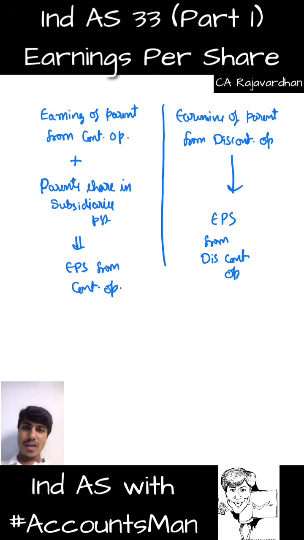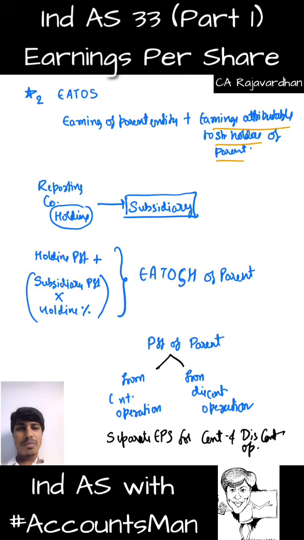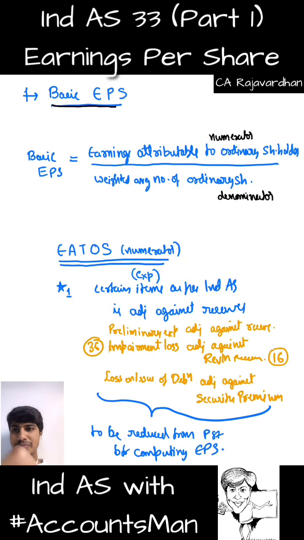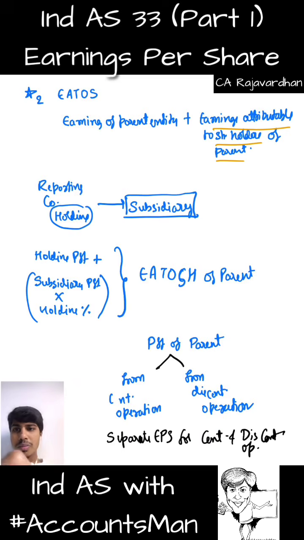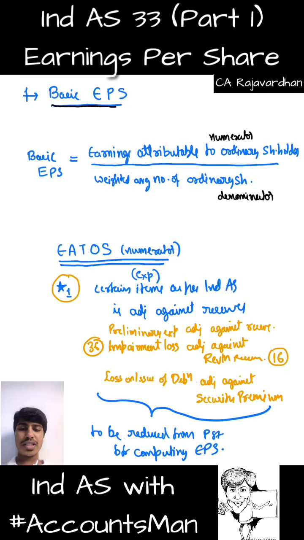So if you have 2 columns or 3 columns, those are years. So 3 years are there. And then in each year, continuing and discontinuing are there. And for each year, we will be finding basic EPS and diluted EPS. So basic EPS for continuing operations for the current year, basic EPS for discontinuing operations for the current year, diluted for continuing and discontinuing for the current year, and same things for the previous year and the year before that will also be found by us in the preparation of our financial statements. So right now we're done with point number 1 and point number 2. And all this is in the discussion of the numerator.